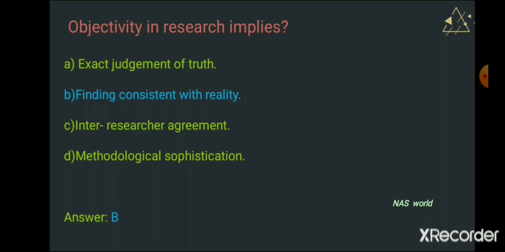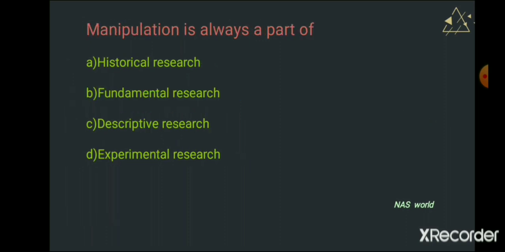Objectivity mainly focuses on finding consistency with reality. Let's go through the next question: manipulation is always a part of dash research. The first option is historical research. The second one is fundamental research. The third one is descriptive research, and the fourth one is experimental research. Just think, manipulation is a part of dash.